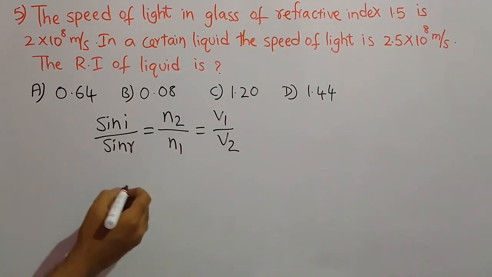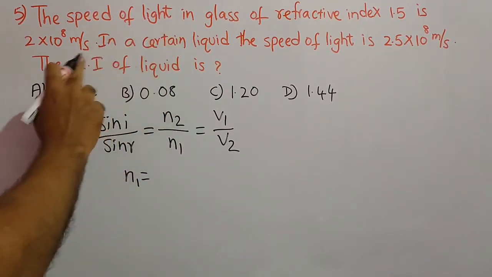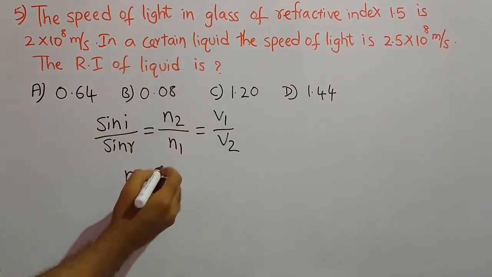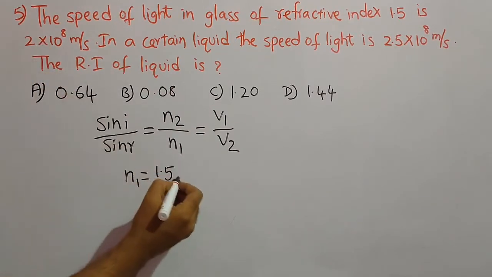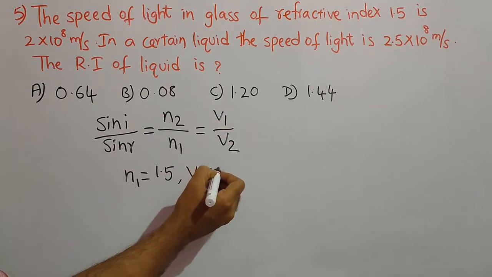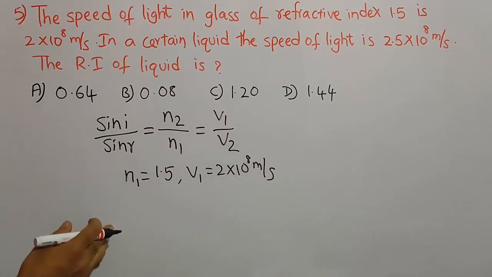Now here N1, the refractive index of glass, is given as 1.5, and the velocity of light in glass, that is V1, is given as 2 into 10 power 8 meters per second.